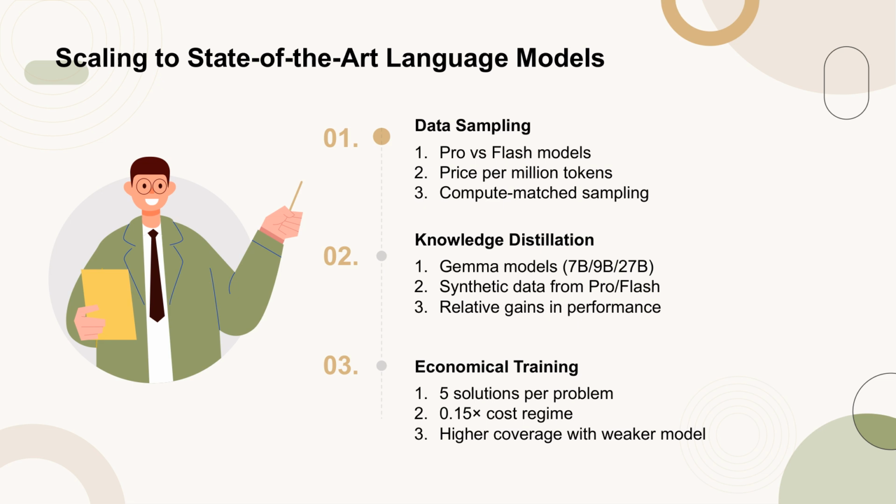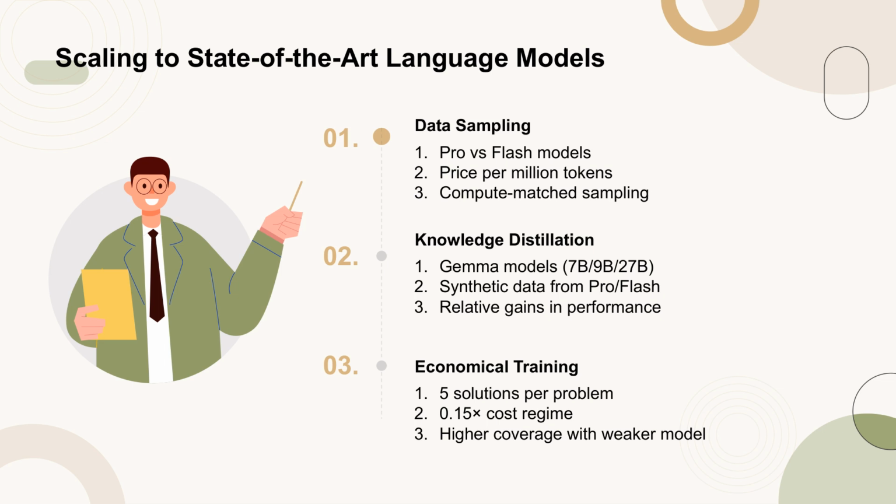In this section, the authors explore the effectiveness of data sampling from weaker state-of-the-art language models, SOTA LLMs, compared to stronger ones. They use the pricing per output token as a proxy for compute-matched sampling, noting that Gemini 1.5 Pro costs $10.50 per million tokens, while Gemini 1.5 Flash costs 30 cents. This leads to sampling one solution per problem from Pro and 35 from Flash.